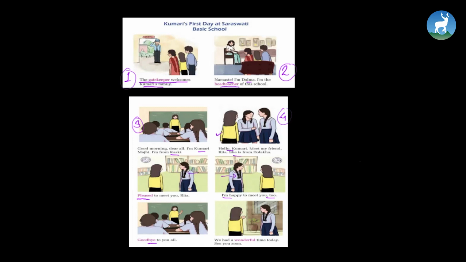See here in the picture where she gets introduced, the girl with the long hair is Rita and the one who is wearing yellow shirt is Kumari. Okay, now at the end of the picture, we can see they're having conversation again and then they say, "We had a wonderful time today. See you soon." So they are happy about meeting Kumari and Kumari is enjoying her first day at school, right?